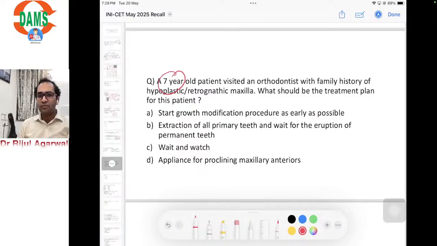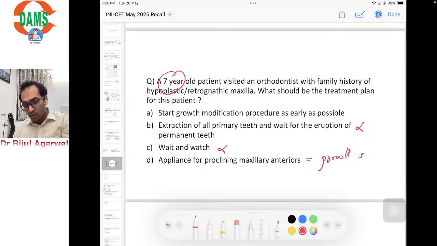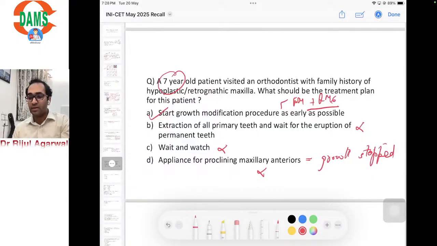Extraction of all primary teeth and wait for the eruption of permanent teeth. Not so, never. This would be wait and watch. If we wait and watch, the growth period will go away. Appliance for proclining maxillary anteriors. This could have been the option had the growth stopped and the patient could be camouflaged just by proclining. Here the child is growing, so this is also eliminated. So we need to start with a growth modification procedure, either with the face mask, with and without RME, to bring the maxilla forward.